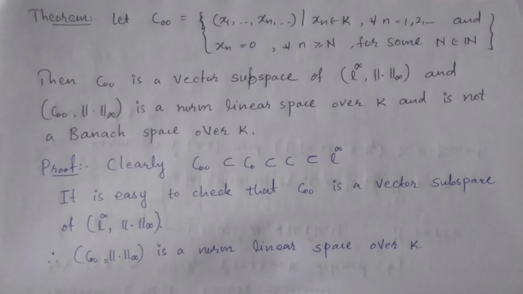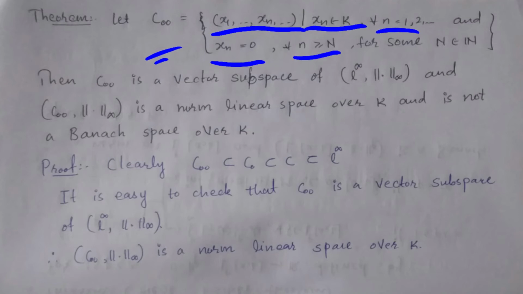Next theorem: let c00 be a set. In this set, elements are all infinite tuples (x1, x2, and so on, xn, and so on), where all xn are in K, with n running from 1 onwards, and xn is 0 for n greater than or equal to capital N, for some capital N in the set of natural numbers.